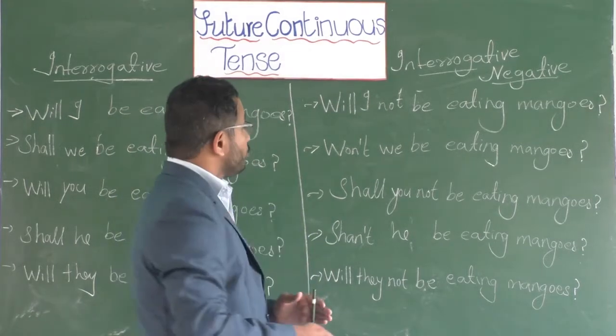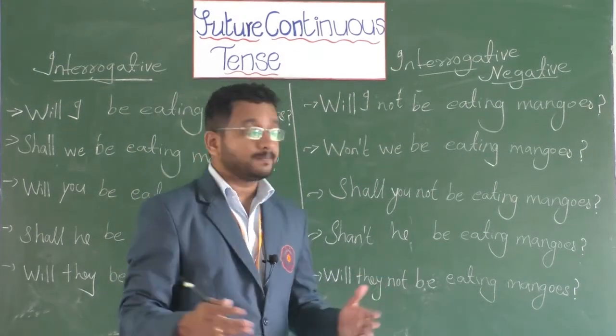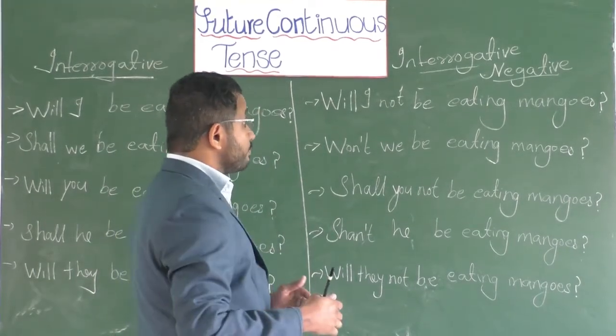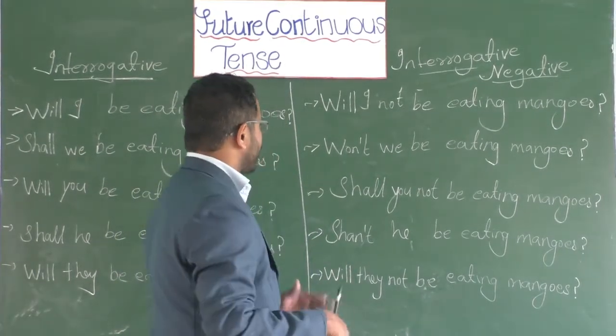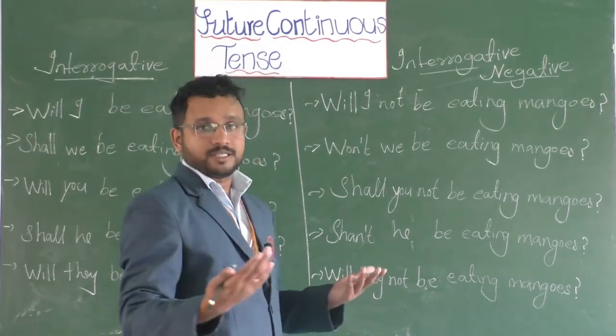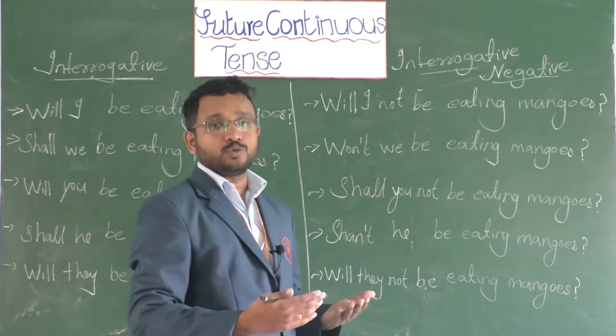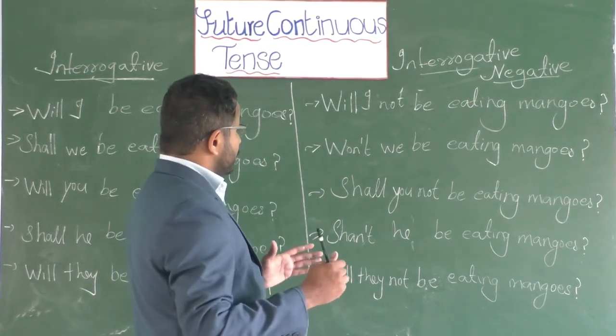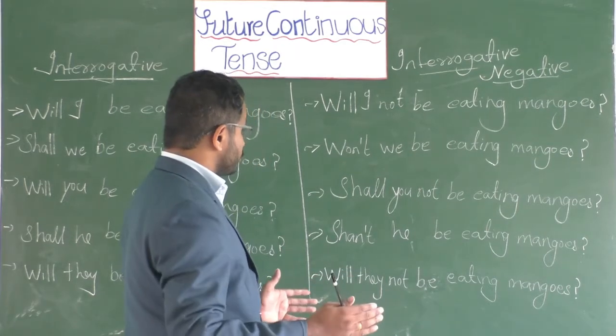Or like, won't you be helping your friends? Okay, so the next statement here is, won't we be eating mangoes? It's like, will we not be eating mangoes? Either way you can use the statements. Now, shall you not be eating mangoes?